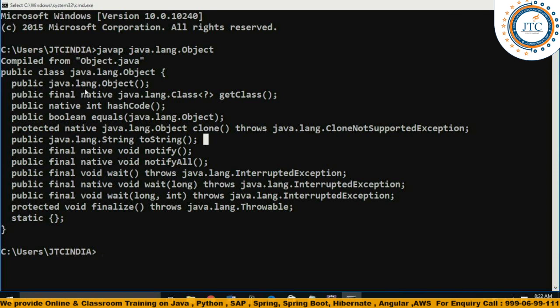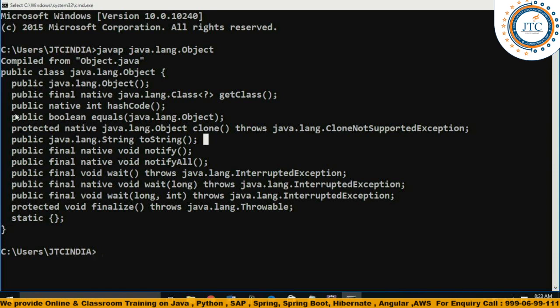So let's understand, guys, here first. Understand one thing here, just by seeing the line of code, how will you understand what this method is?